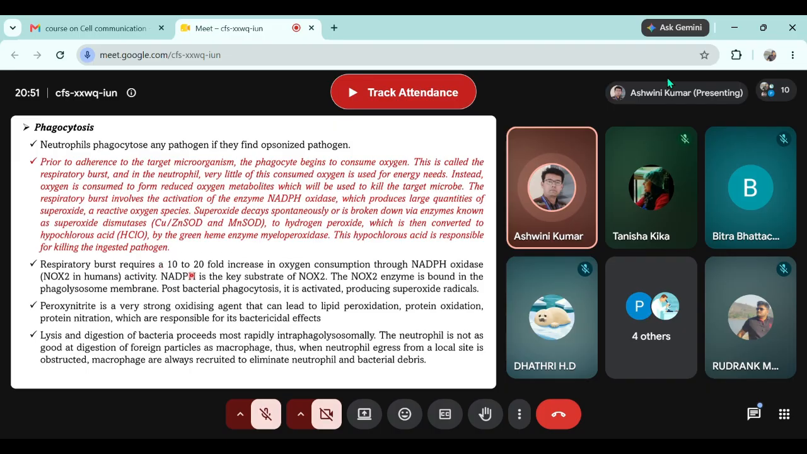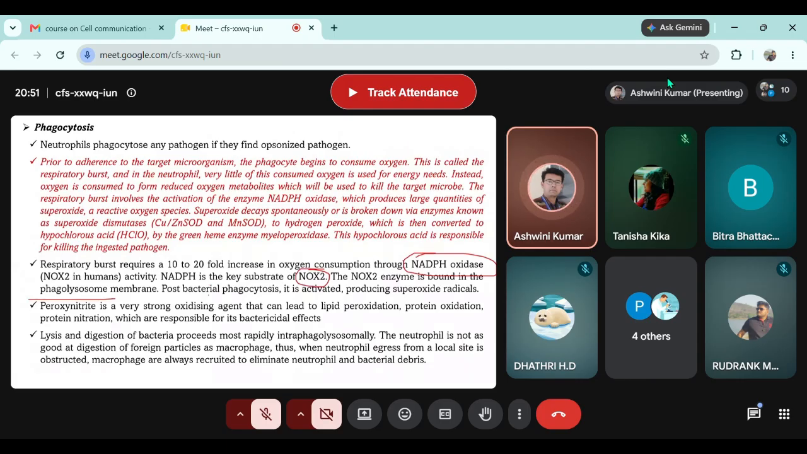Respiratory burst requires a 10 to 20-fold increase in oxygen consumption through NADPH oxidase. NADPH is the key substrate of NOX2. The NOX2 enzyme in humans is bound to the phagolysosome membrane. Post-bacterial phagocytosis, it is activated, producing superoxide radical. That means this whole complex of NOX2, of which NADPH oxidase is the primary member and NADPH is the primary substrate, is bound to the membrane of the phagolysosome.